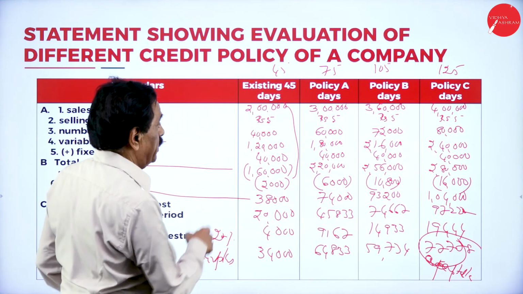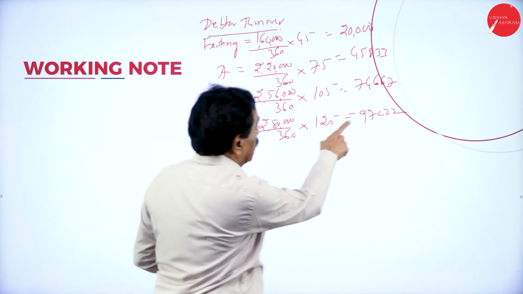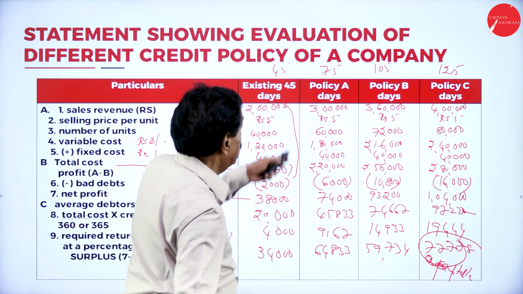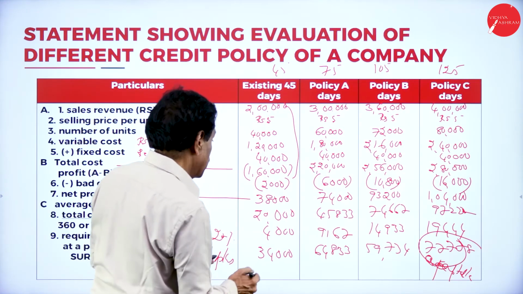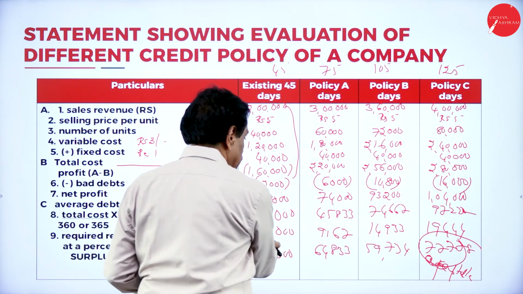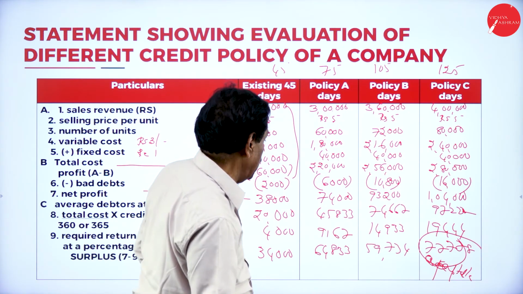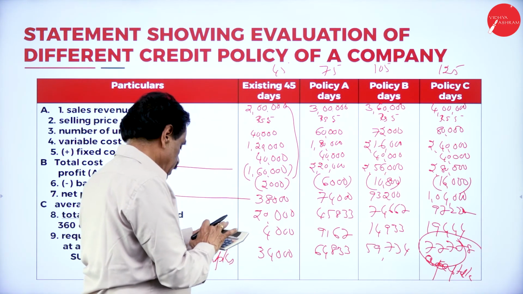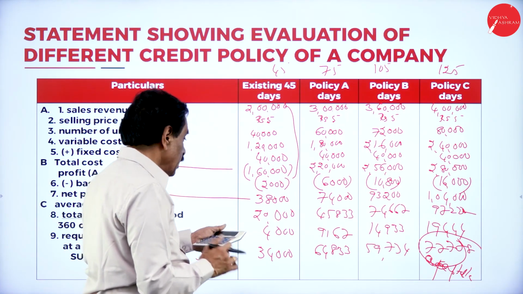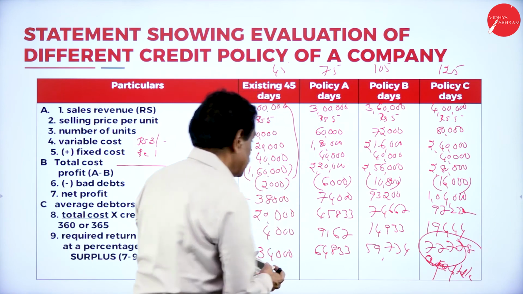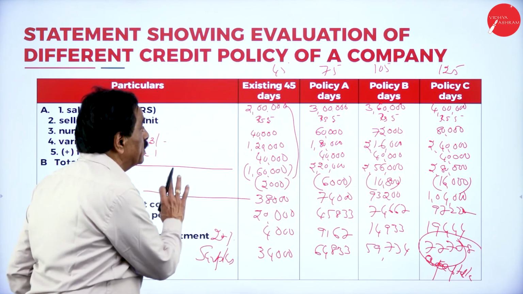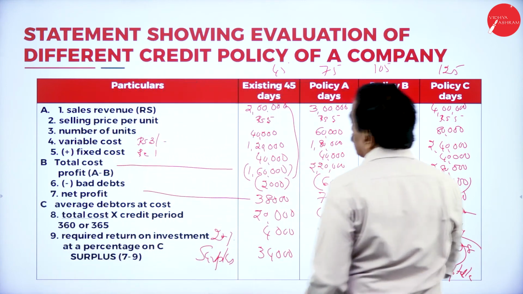So 45 days you have calculated all these now, 97,220. So we have put 20,000, 45,833. So on that 20%, 45,833 divided by 5, 9,166, correct. So all the things go to the same, one and the same here. Instead of 1 lakh, we have got the 2 lakh.